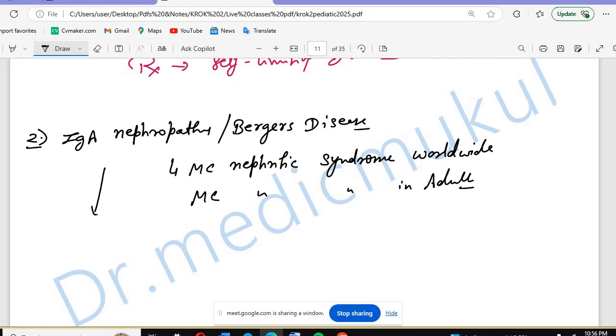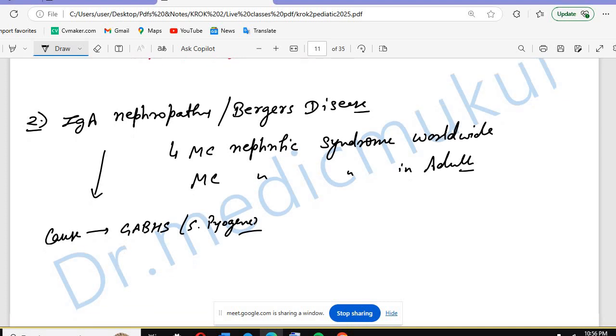And the cause is again the same: GABHS, group A beta hemolytic Streptococcus bacteria, or you can say Streptococcus pyogenes. This is the name of the bacteria.